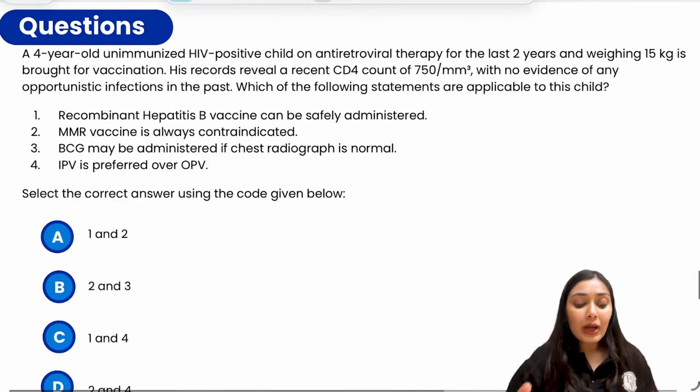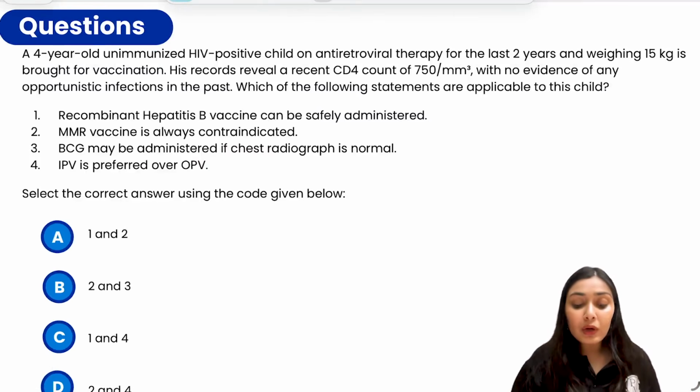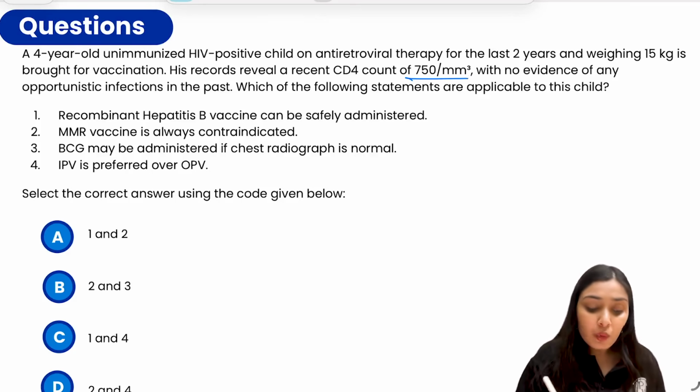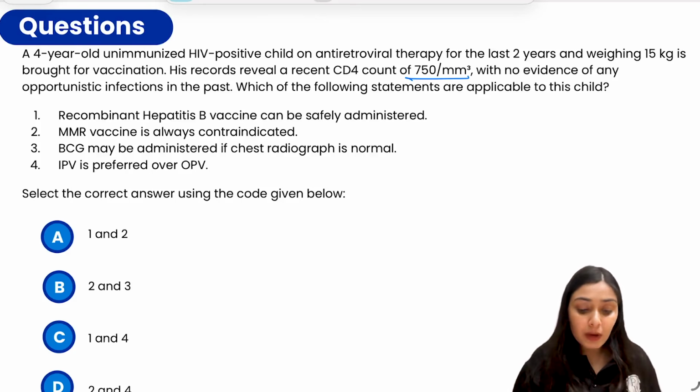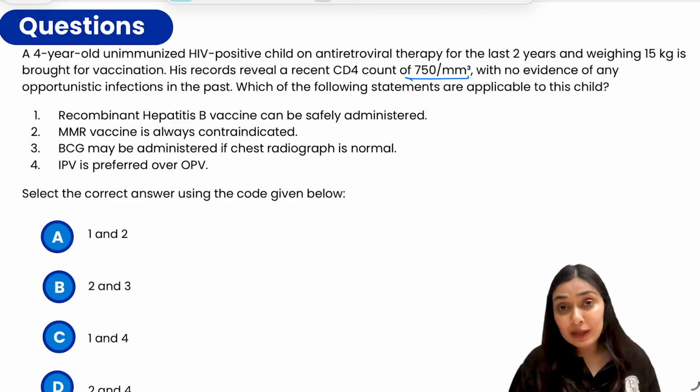We have a 4-year-old unimmunized HIV positive child on antiretroviral therapy for the past 2 years, weighing 15 kgs, brought for vaccination. His recent records say that the CD4 count is 750 with no evidence of any opportunistic infections in the past. Which of the following statements is applicable to this child?